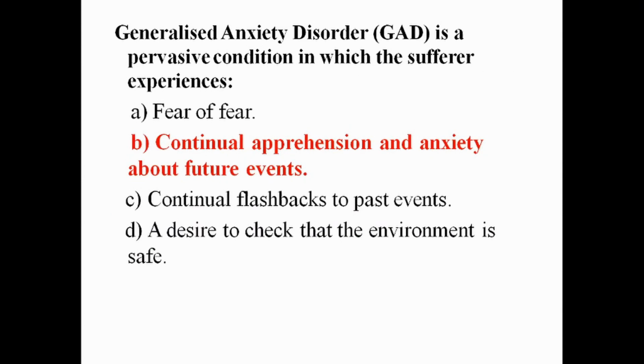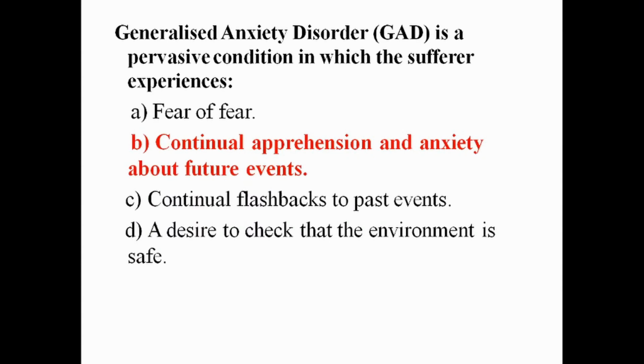Next is about generalized anxiety. Generalized anxiety disorder is a pervasive condition in which the sufferer experiences fear, continual apprehension and anxiety about future events, continual flashbacks to past events, a desire to check that the environment is safe.